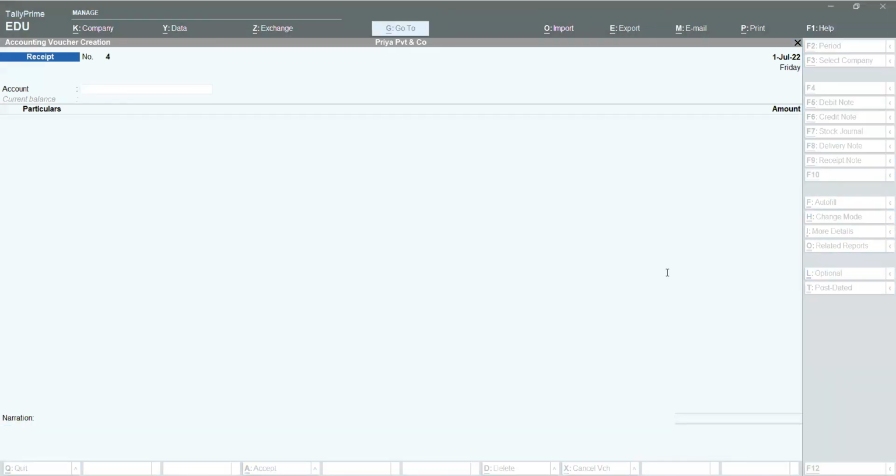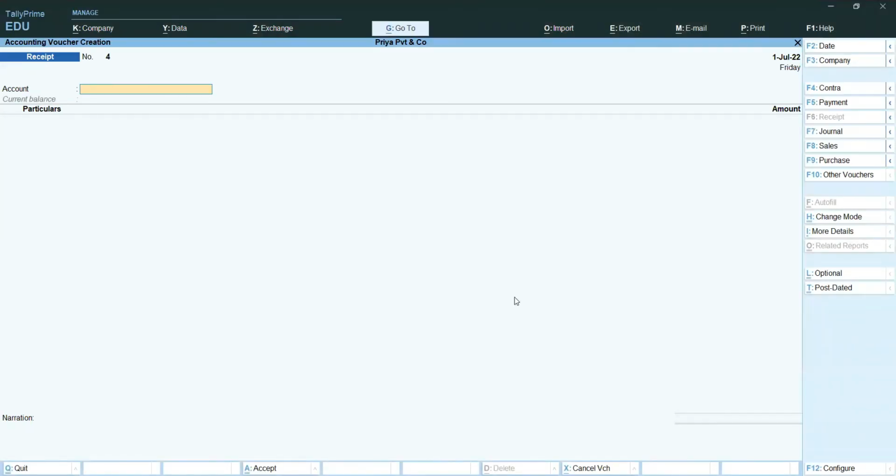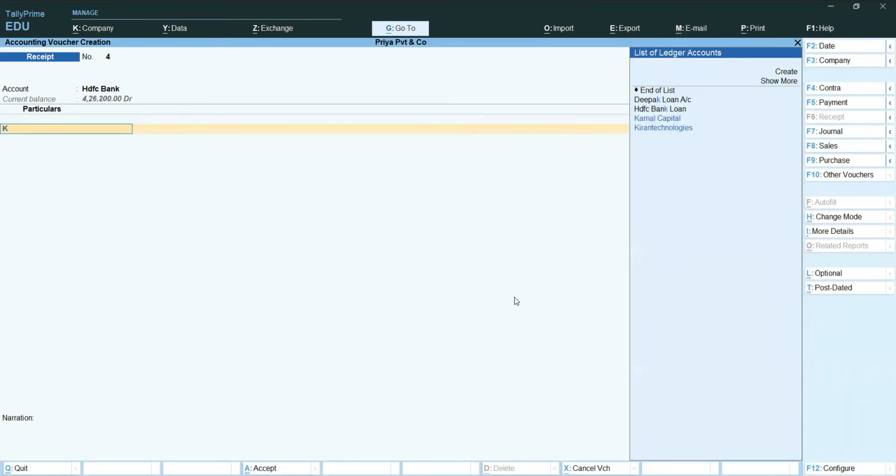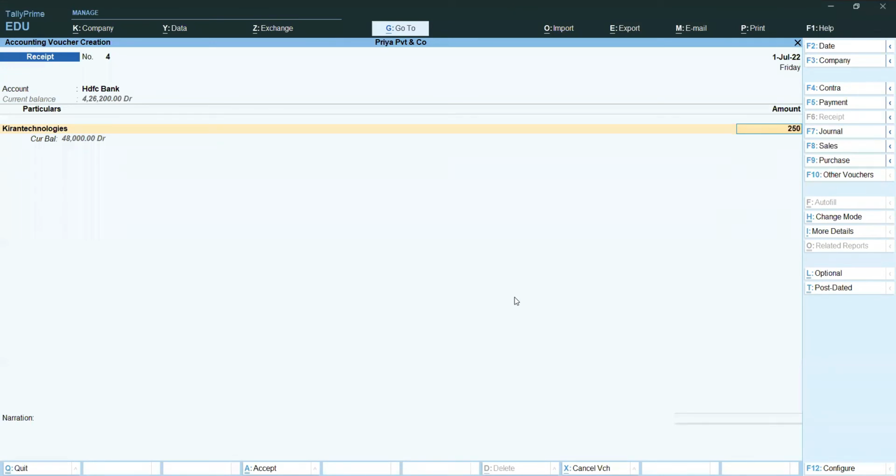Enter, you can save it. Next, what we have, check received from Kiran Technologies, 50,000 rupees. It also comes under receipt. Check received from Kiran Technologies. Bank name I have selected, Kiran Technologies, 25,000 rupees check I am receiving. Enter, you can save it.